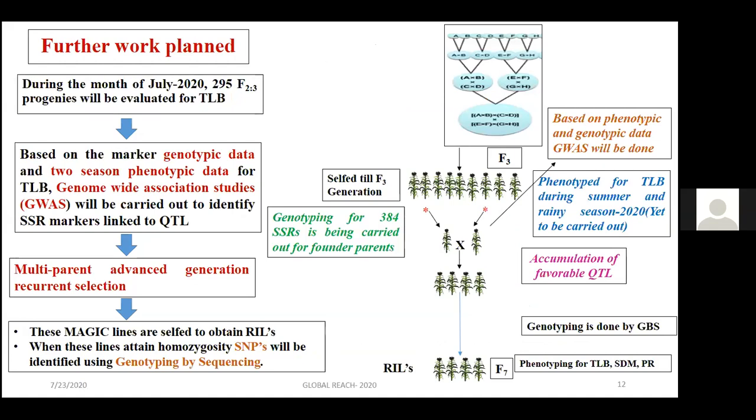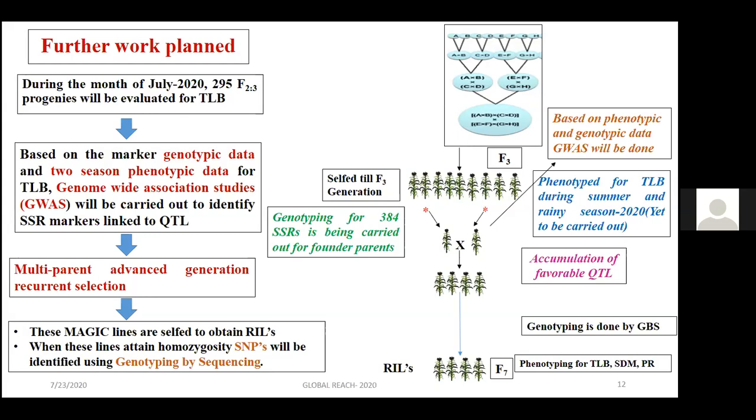Further work planned is that during the month of July, the progenies will be screened once again for TLB. Based on the two sets of phenotypic data and the genotypic data, association studies will be carried out to identify the SSR markers linked to the QTLs. Once we identify the SSR markers at the F3 generation, in further generations we are planning multi-parent advanced generation recurrent selection so that accumulation of the QTLs is possible, and simultaneously they are selfed to obtain RILs.